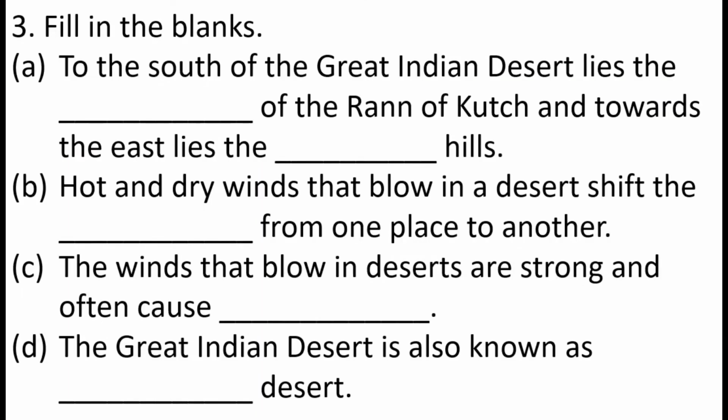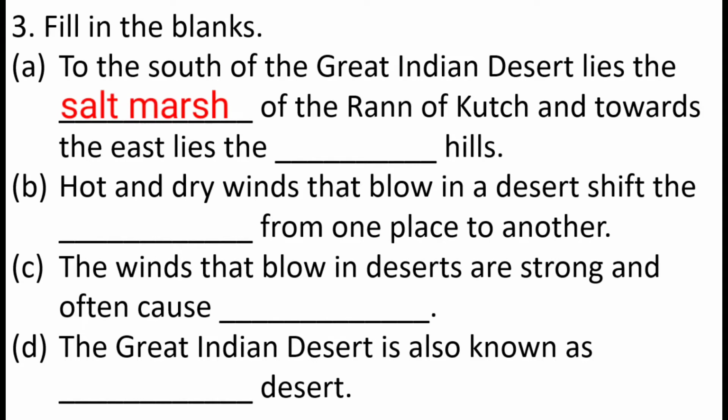Let's move ahead to question number 3, that is fill in the blanks. In that, number 1. To the south of the Great Indian Desert lies the dash of Run of Kutch, and towards the east lies the dash hills. So here, to the south of the Great Indian Desert lies the salt marsh.